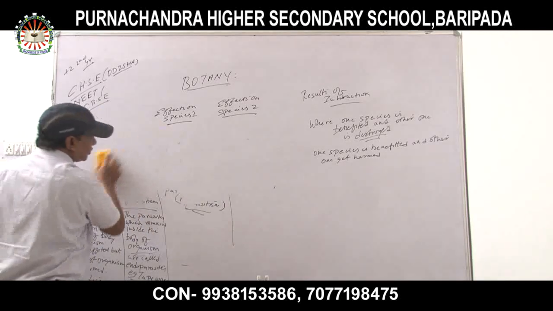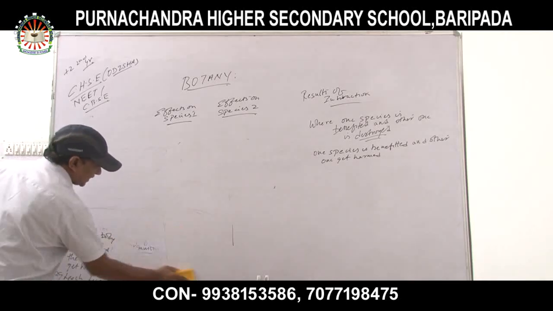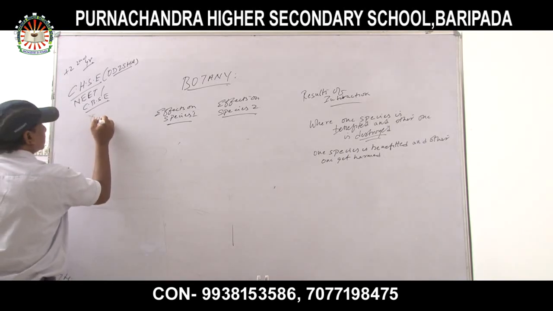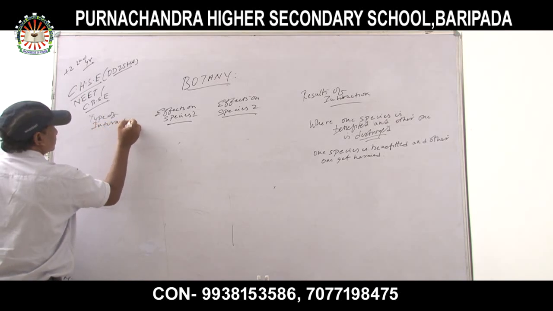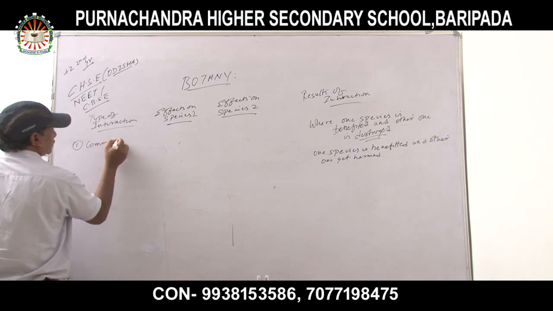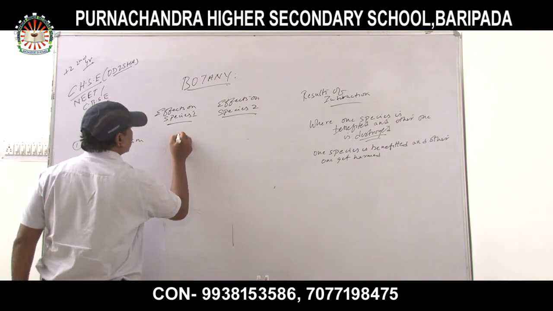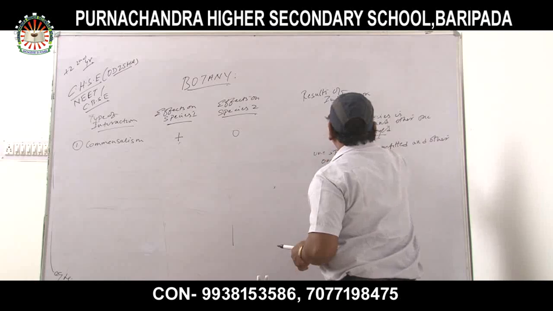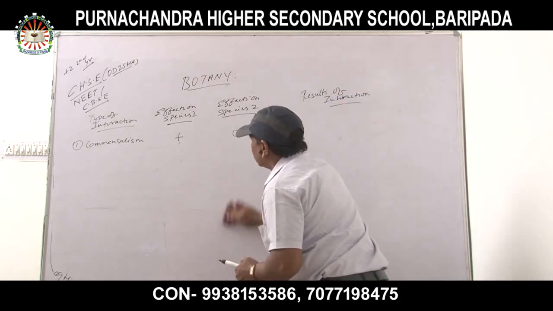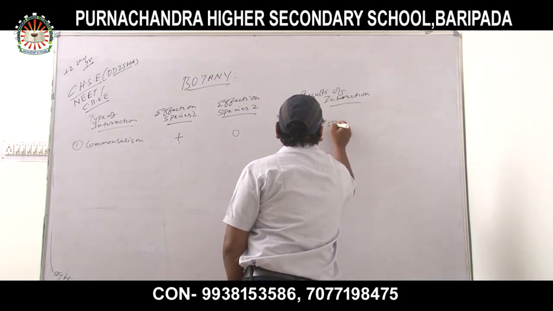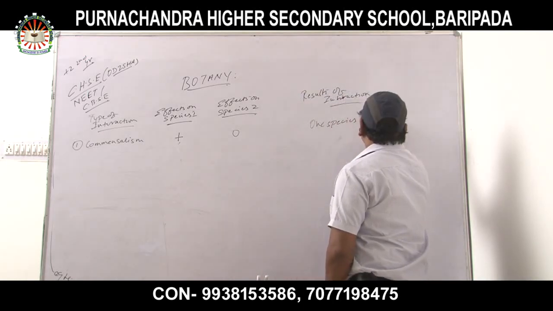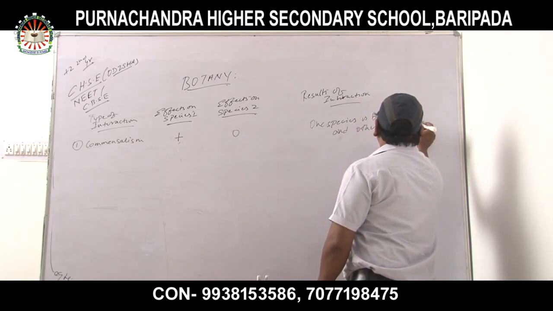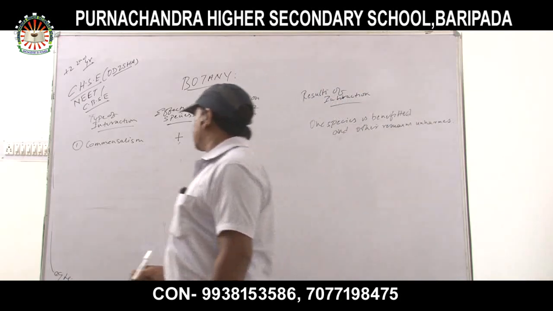Four types of interactions are over. Now another two are left, that is commensalism and amensalism. Commensalism, where one species is benefited and the other remains unharmed. It's called commensalism.